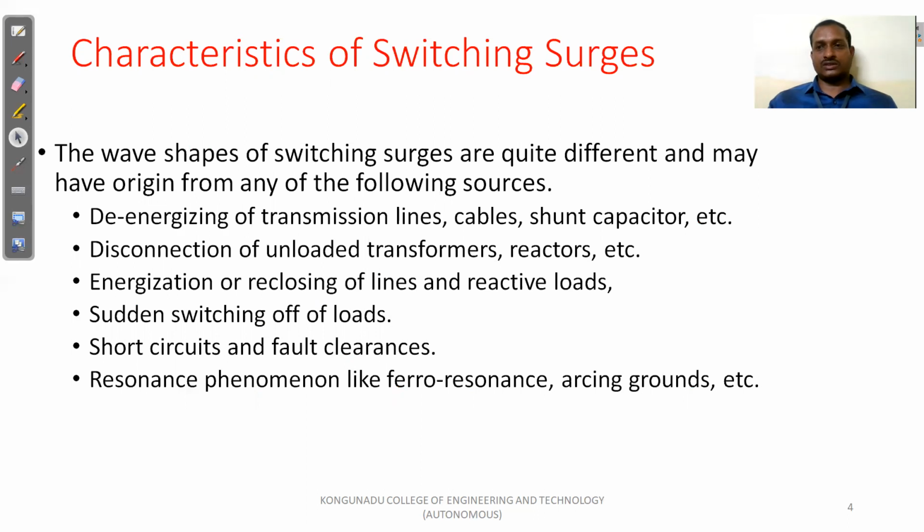The following sources are the main reasons for the switching surges: de-energization of transmission lines, cables, shunt capacitors, etc.; disconnection of unloaded transformers, reactors, etc.; energization or reclosing of transmission lines and reactive loads; sudden switching off of loads; short circuits and fault clearances; resonance phenomena like ferro resonance and arcing grounds. These are the origins of the switching surges.